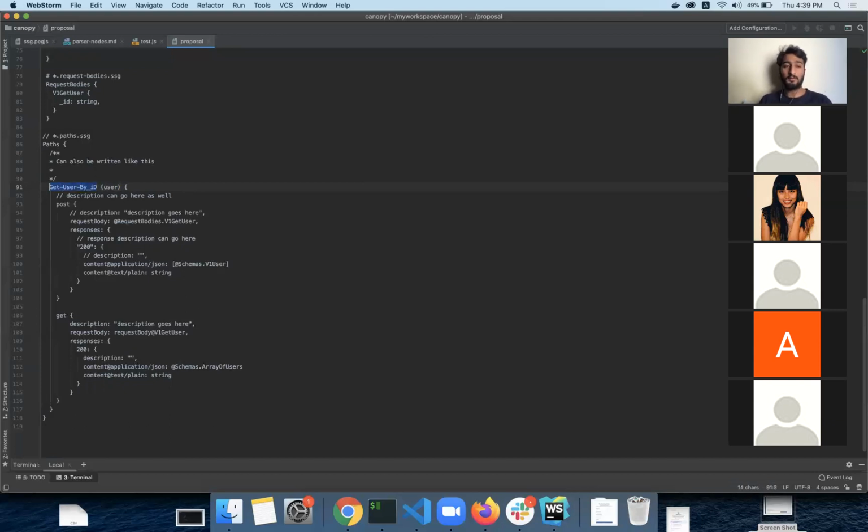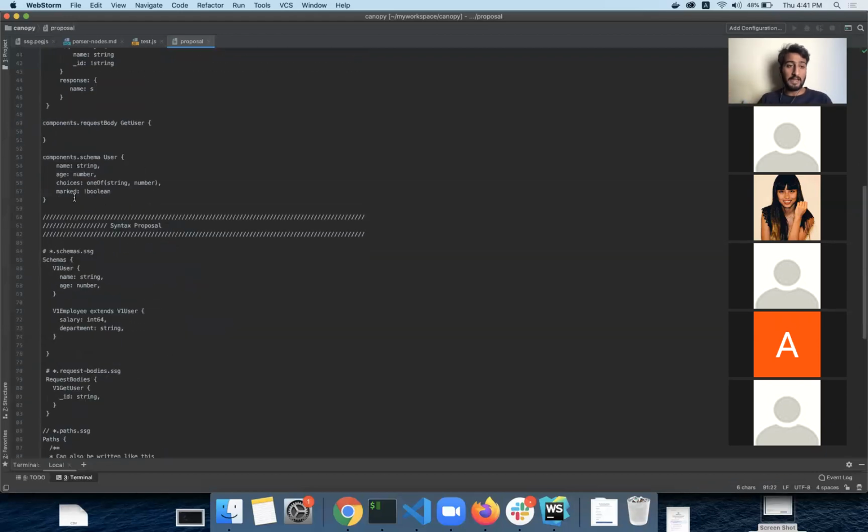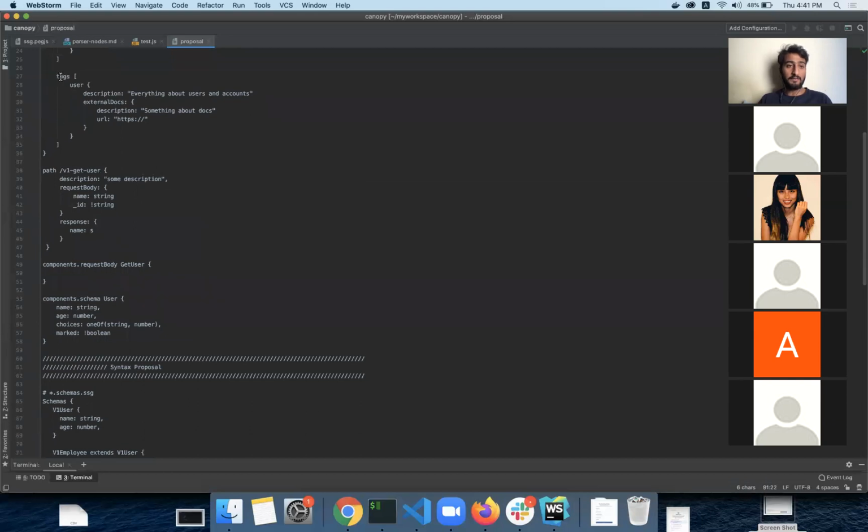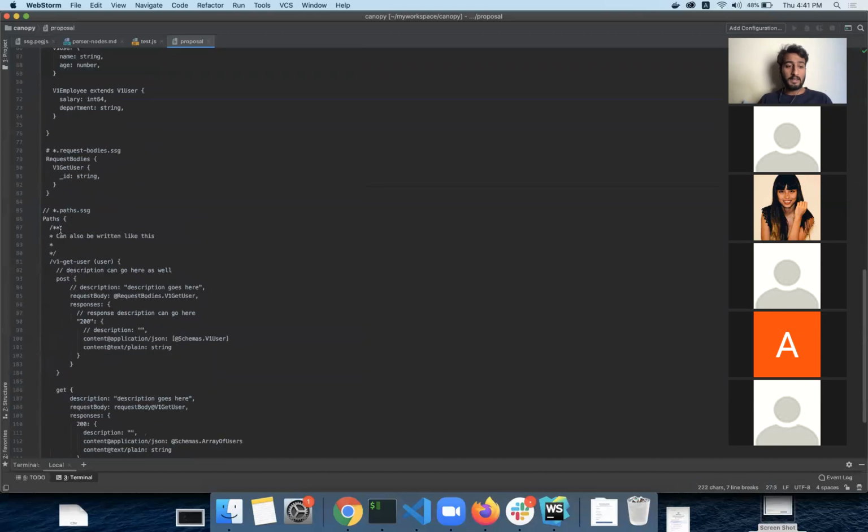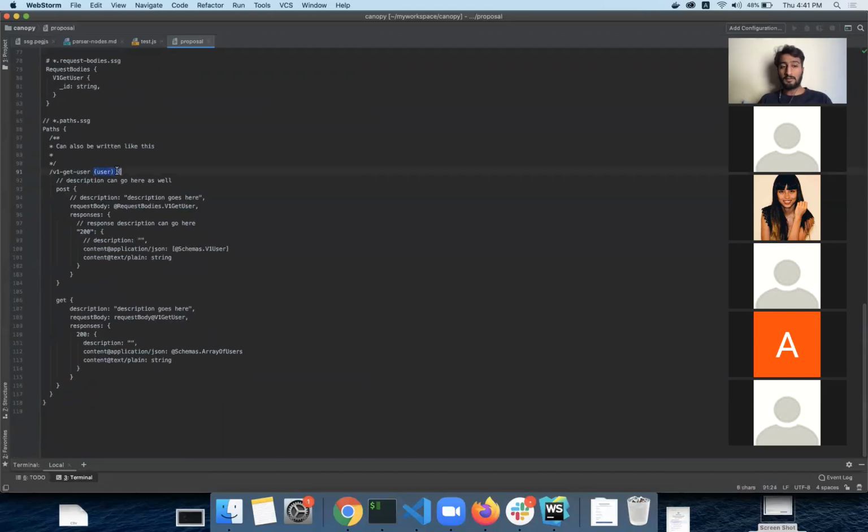This bracket user means it's taking an input of user. What do you say? The bracket, the following parenthesis. Yeah, this one, passing the user. Yes. I was just thinking of a way to append the tags. We have a tag of user in our global tags, so if we want to assign any tag, maybe we could do this. This is just a proposal. It's not something that is necessary here, so this is going to be an optional part.